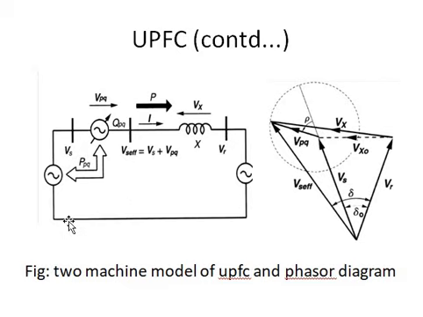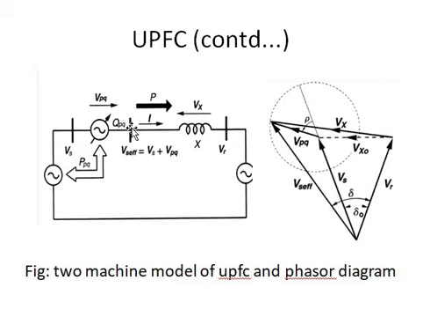Okay. Now let us see the two machine model of this UPFC. We are drawing it as a single line or circuit diagram in an equivalent form. So here, this is our synchronous voltage source. What is the synchronous voltage source here? It is the UPFC, and the voltage it is injecting is VPQ. This is our sending end bus, this is the receiving end bus, and this is the bus to which the voltage is being injected.